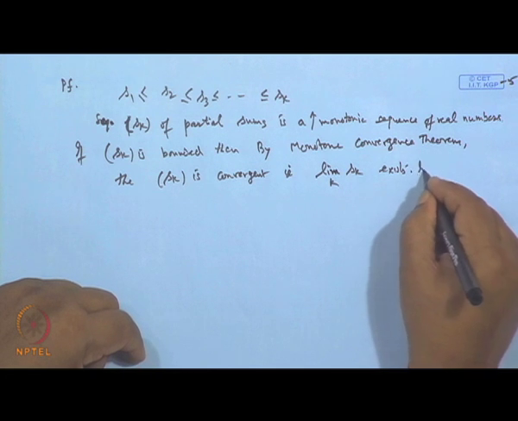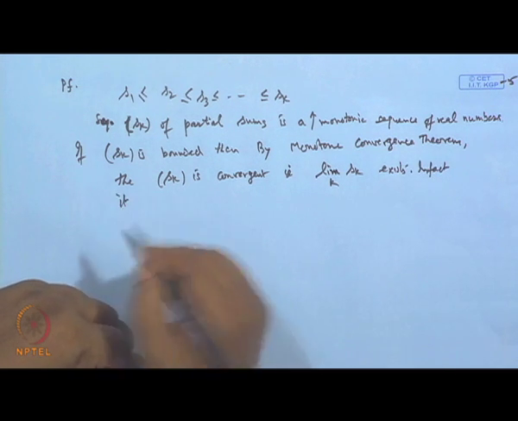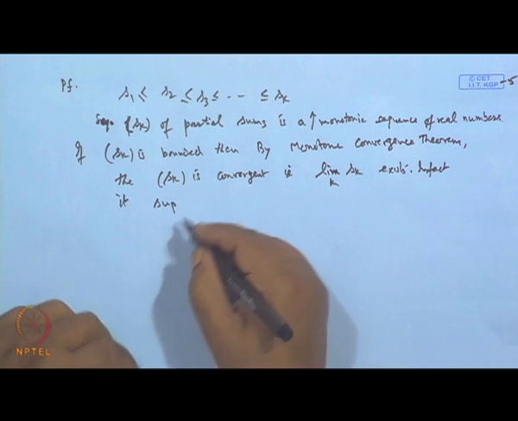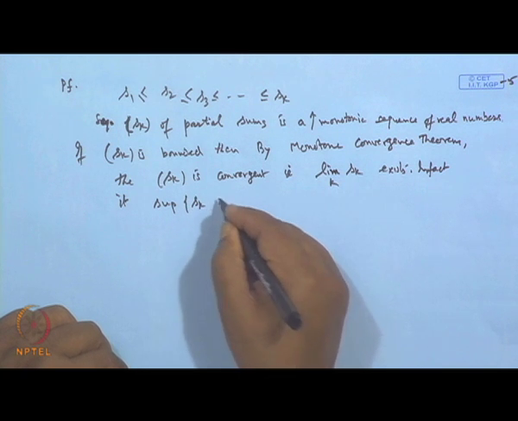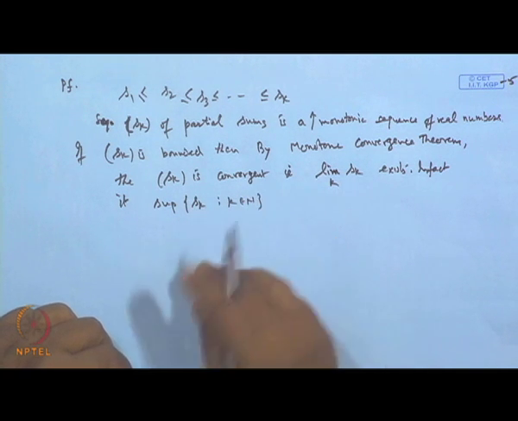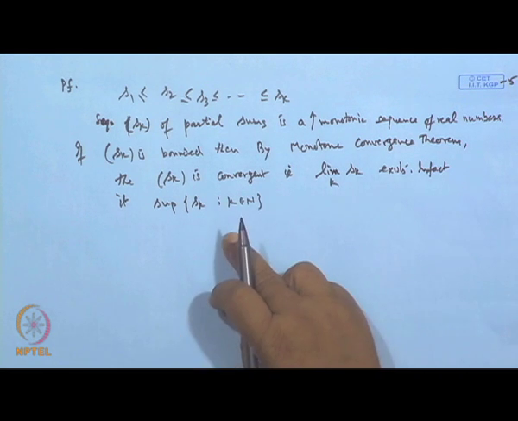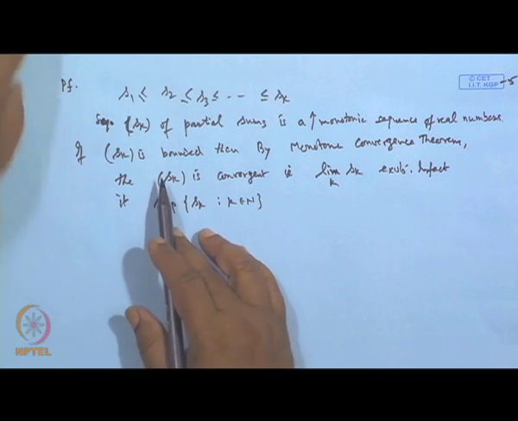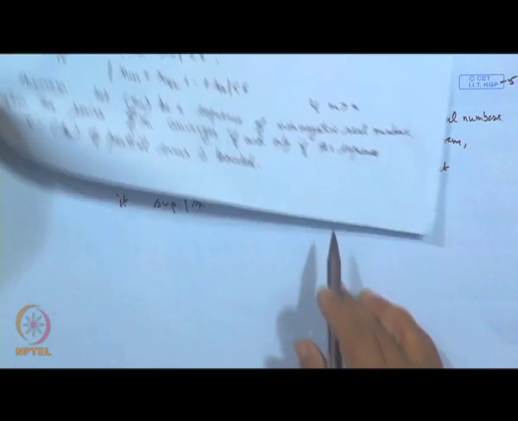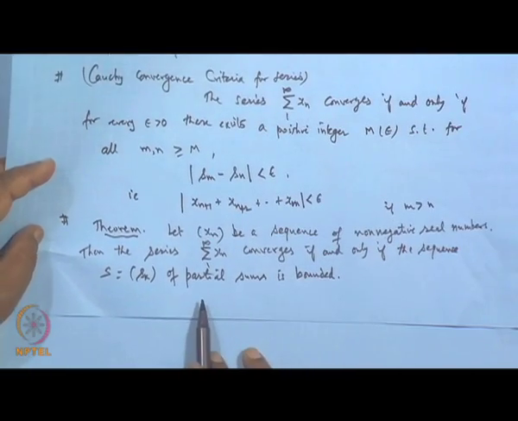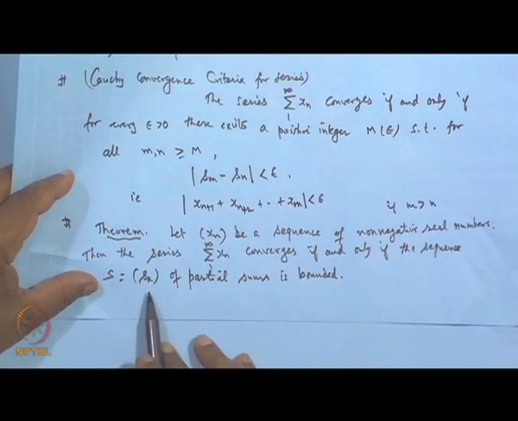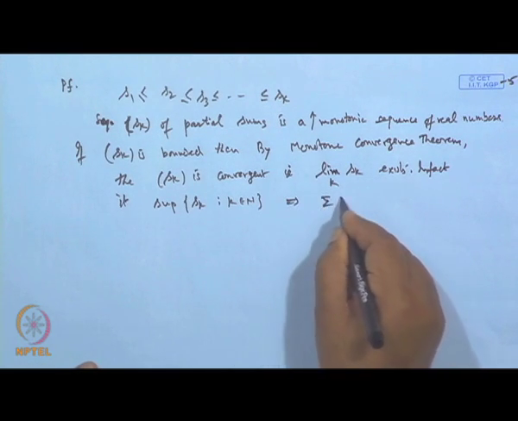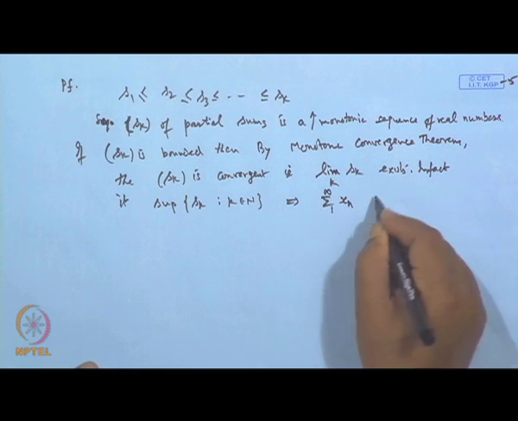In fact, it is the supremum value of all S k's when k belongs to the integers. Supremum value, it is the upper bound for this. We have not discussed upper bound, we will take it up after that. Okay. So, if the partial sum S k is bounded, then we can immediately say by the monotone convergence theorem this limit will exist, hence the series is convergent. So, this implies the series sigma x n, 1 to infinity, converges.